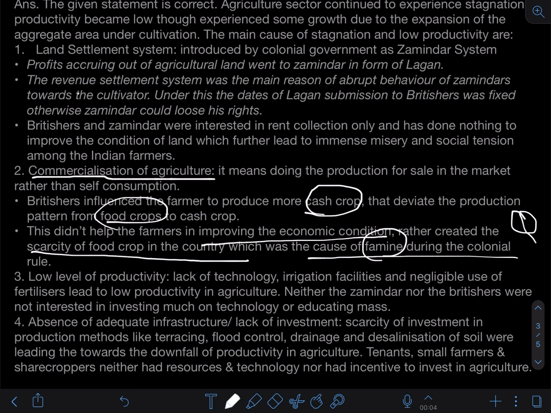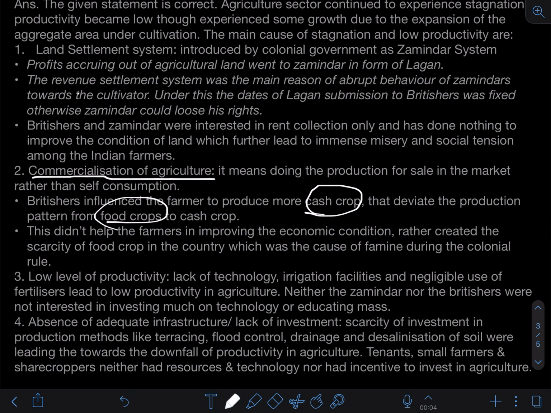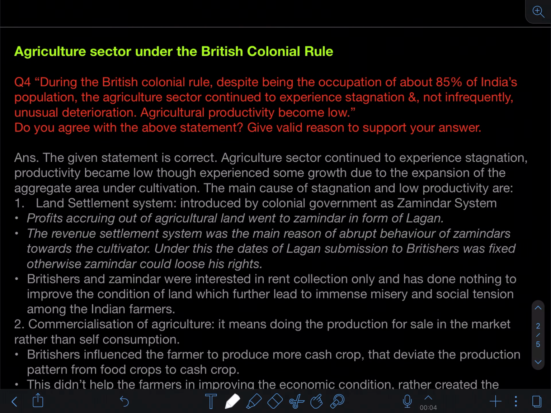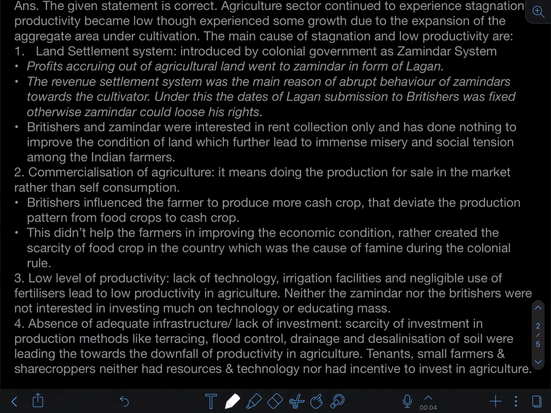they influenced farmers to go for the cash crop, and the farmers also got influenced because they were under their control. They had to do what they were saying. At the same time, they were very interested in earning money in a less span of time, so they moved toward it. At the end, food crop production was very low in the economy. So this is your second point that you need to cover under the agriculture sector condition under British colonial rule.